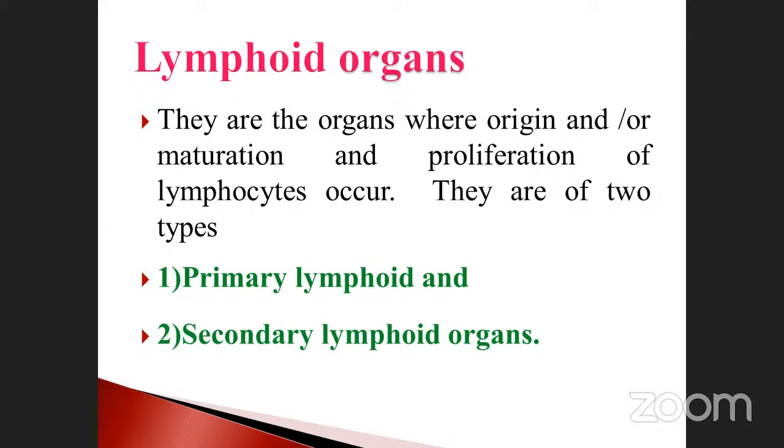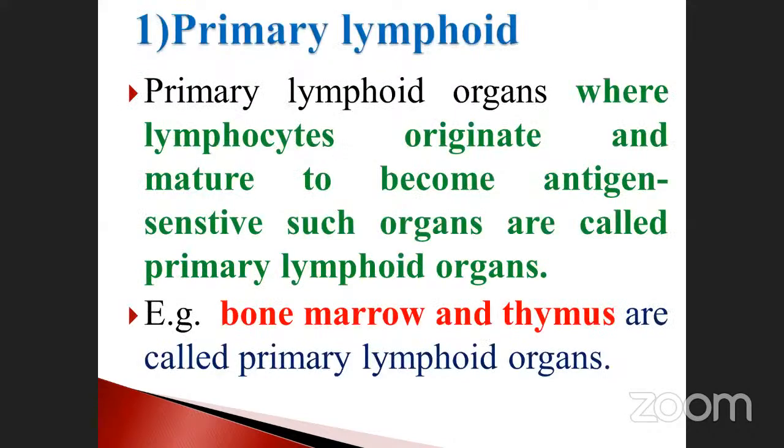Okay, which is not the secondary lymphoid organ. Like that, they may ask the questions. See that one? What are the primary lymphoid organs? Note it down. Primary lymphoid organs are where the lymphocytes originate.